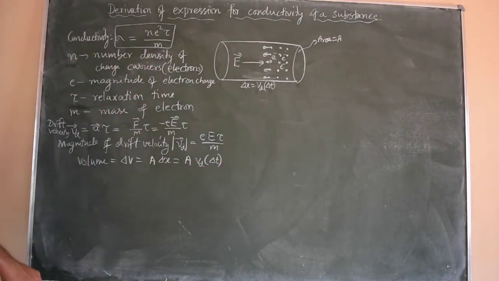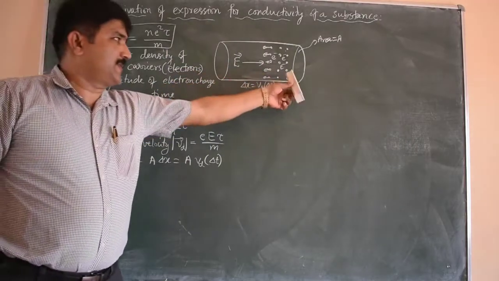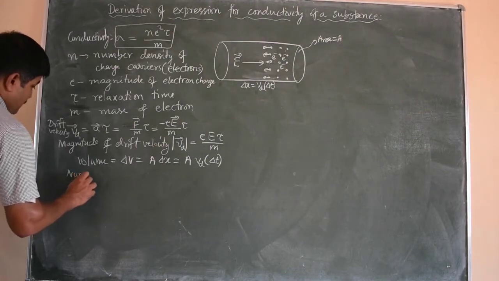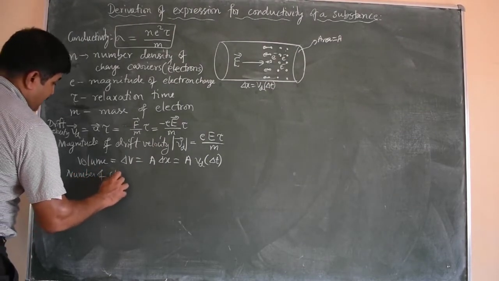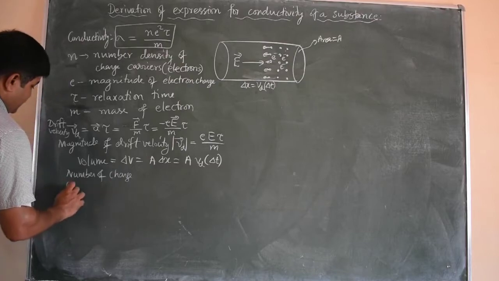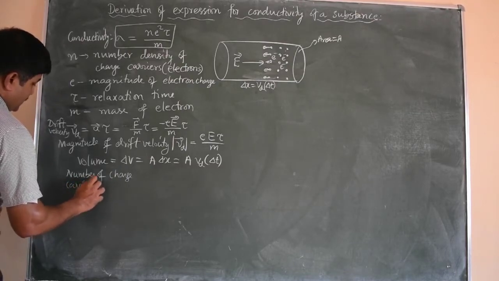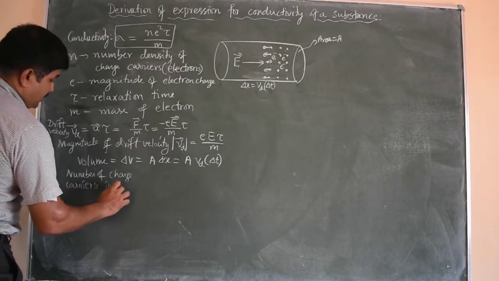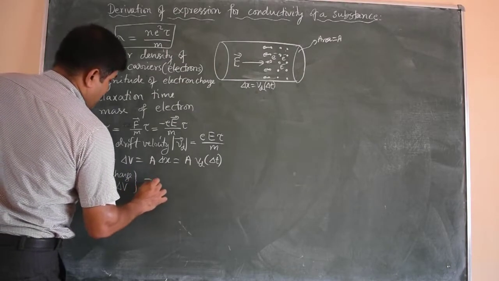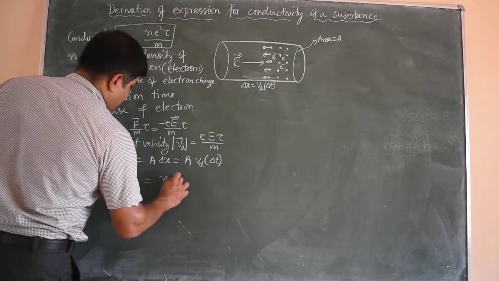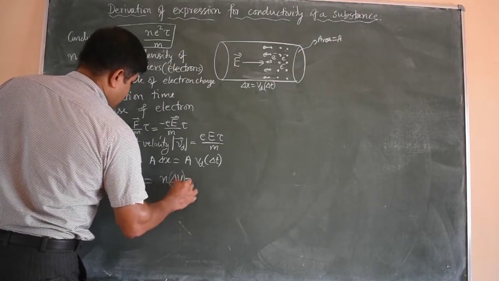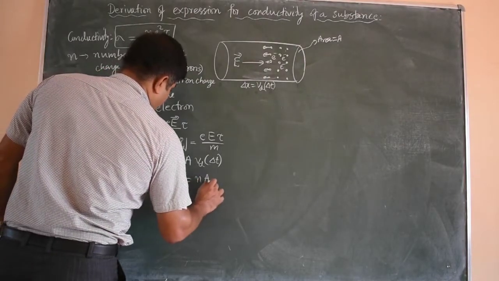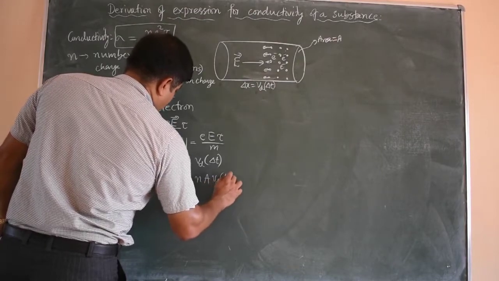Okay. So now how many charge carriers are present within this volume? Number of charge carriers or electrons present in this volume delta V is equal to number density multiplied by volume, number density multiplied by delta V. Okay. So that is n A Vd delta t.